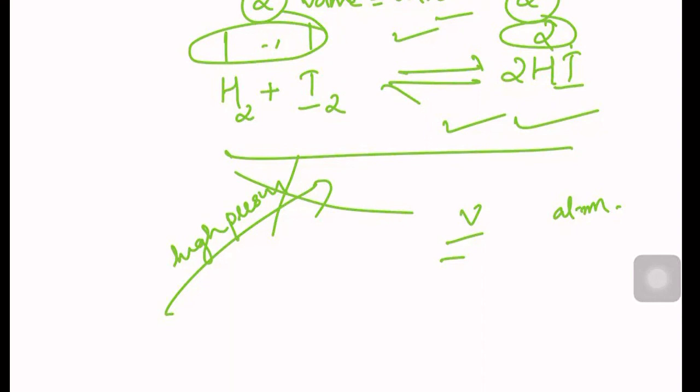Now, why the industries are using high pressure, low temperature or high temperature, or why they are removing the products from the system, we can explain with the help of the concept related to chemical equilibrium, right? And in +1, you are going to study a very, very big chapter. Chemical equilibrium is